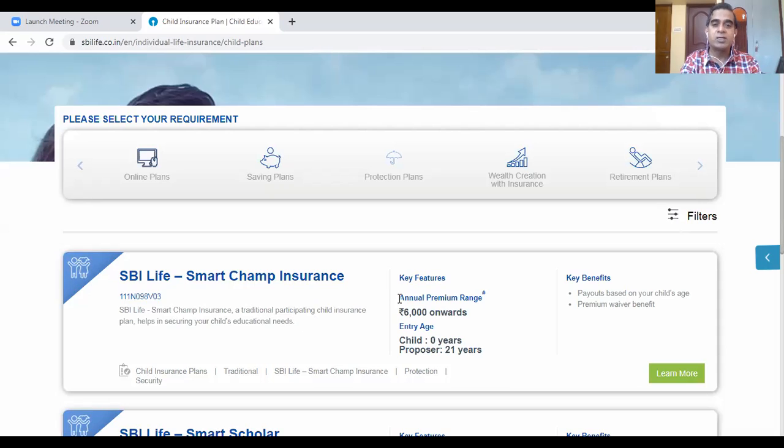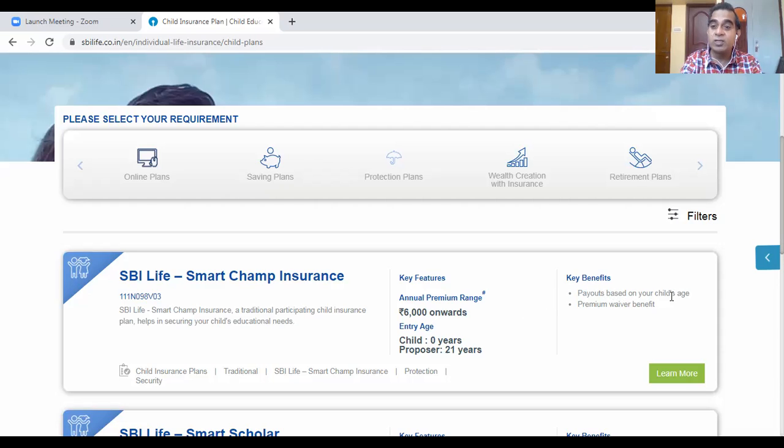Then you can add in your presentation or answer the annual premium range: rupees 6,000 onwards. Annual premium is 6,000 rupees and above. Child age can be 0 onwards. The proposer should be a minimum of 21 years old. What are the key benefits?